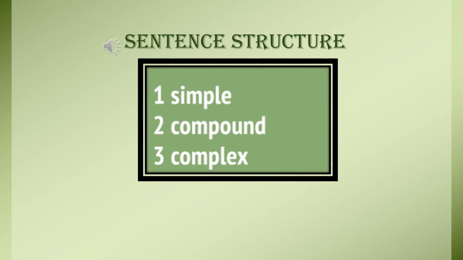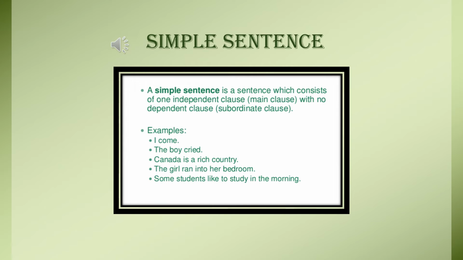Now let us move to the sentence structure. There are three types of sentences: simple sentence, compound sentence, and complex sentence. Let us start with the simple sentence. What is a simple sentence? A sentence which has one subject and one predicate is known as a simple sentence. Now see, there's a definition given here as well. A simple sentence is a sentence which consists of one independent clause with no dependent clause. Means it has to be one simple sentence, one independent clause.